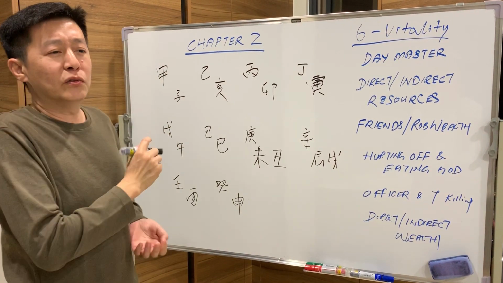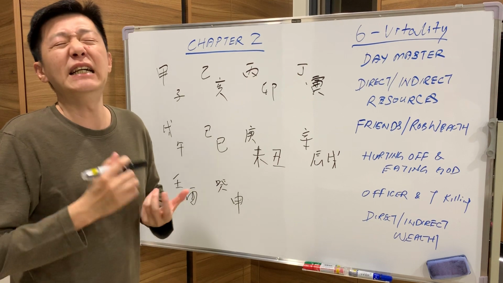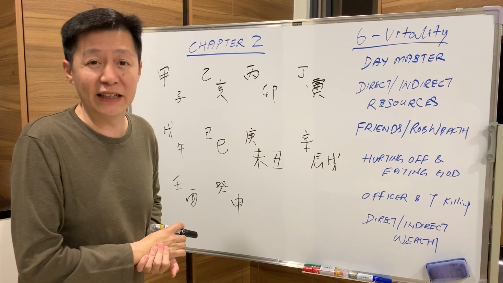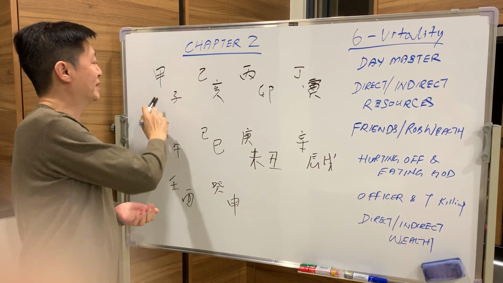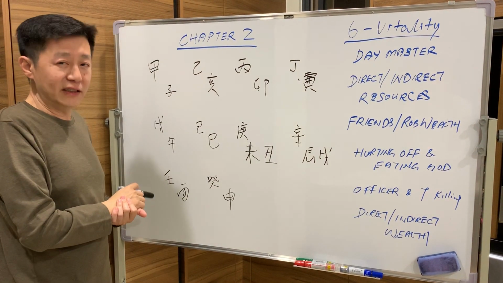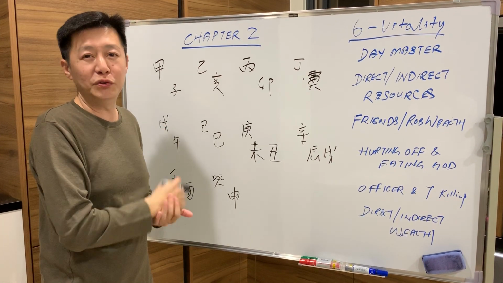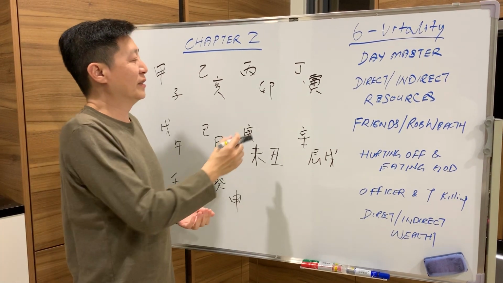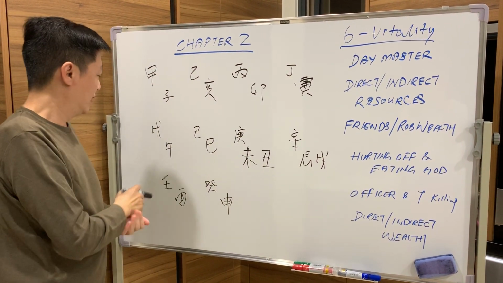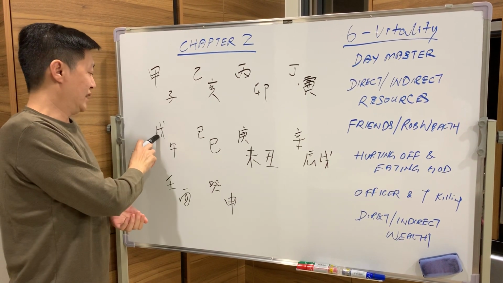Now we will go through people that have negative resource. These people are very insecure, with 胡思乱想疑神疑鬼, understand? For Jia Master, rat is not the negative resource. For Yi Master, the pig is the negative resource. So if you're very unhappy, you know why? Because you have this. The rabbit is not the negative resource to the Bing master. The tiger is not. The horse to the dragon, yes, it is.